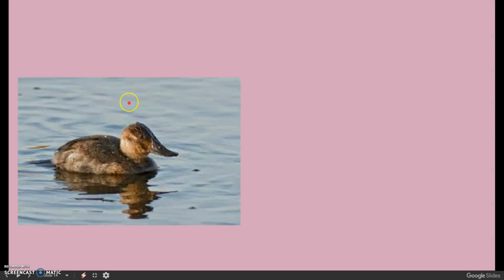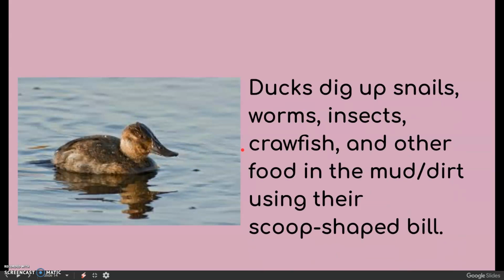Next up, we've got the duck. And ducks have this scoop-like bill. So with their scooping bill, what do you think they might eat, and how do you think they eat it? Well, ducks actually use their bill to dig up snails, worms, and insects from the bottom of the lake, from mud and dirt.